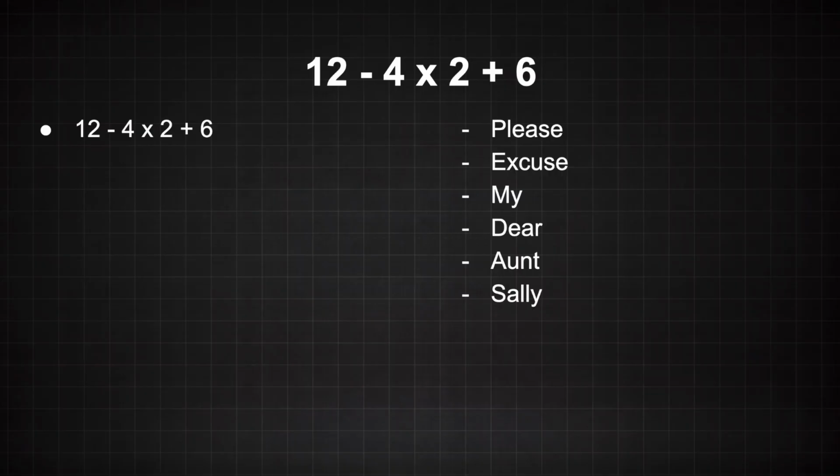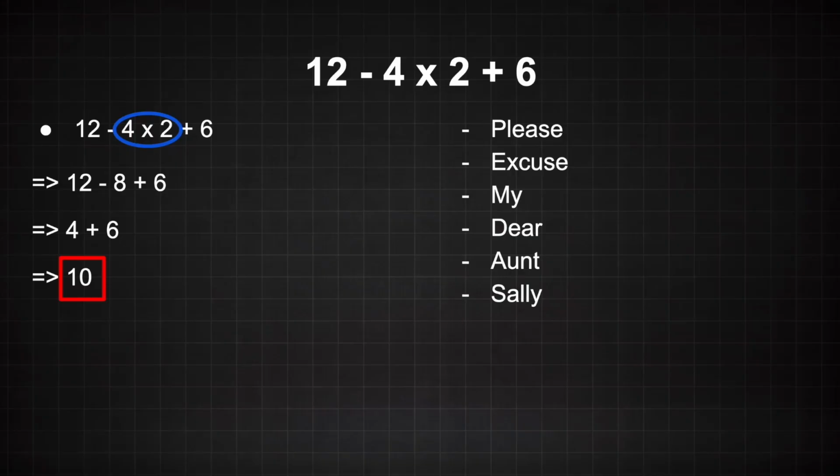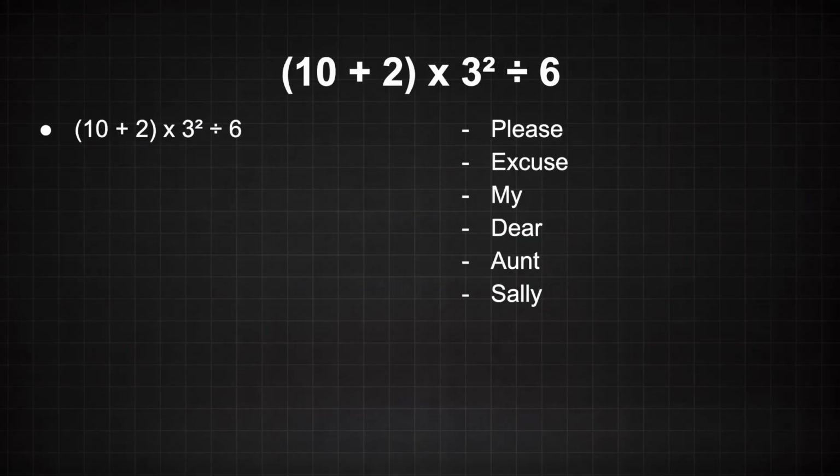The third problem is 12 minus 4 times 2 plus 6. This problem has 3 distinct operations: addition, subtraction, and multiplication. PEMDAS tells us to do multiplication first. 4 times 2 is equal to 8. We bring down the 12, minus 8, and the plus 6. Now we're dealing with addition and subtraction. We solve this from left to right. 12 minus 8 is equal to 4, and 4 plus 6 is equal to 10. And that's our answer.